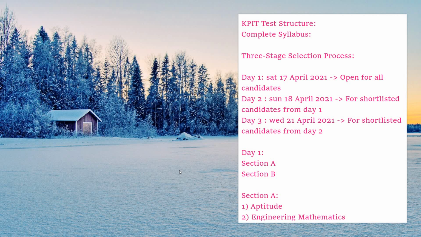And next thing is day 2, that is on Sunday 18th April 2021, for shortlisted candidates from day 1. Those who have cleared the first round on day 1 will get the test link for the second round, which will be conducted the next day, 18th April 2021. And next is day 3, on Wednesday 21 April 2021, for the shortlisted candidates from day 2. Those shortlisted from day 2 will get the test link for the next round on April 21st 2021. So this is the selection process of KPIT.